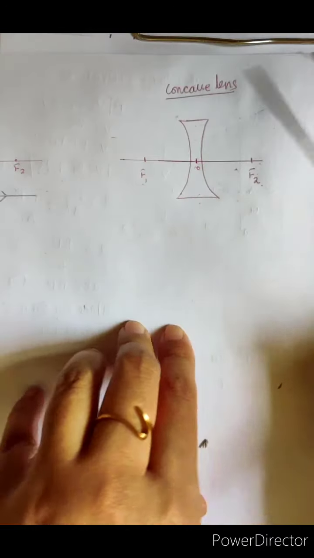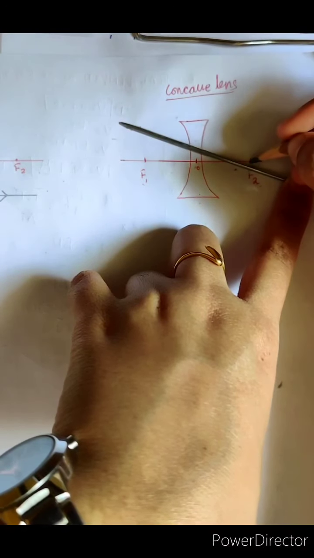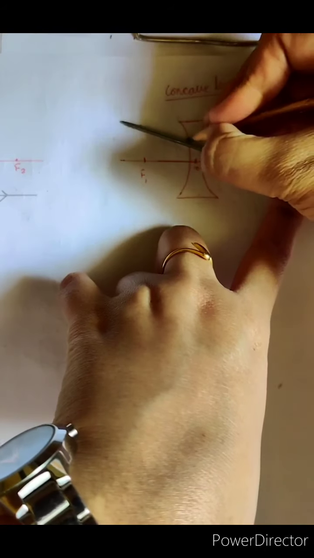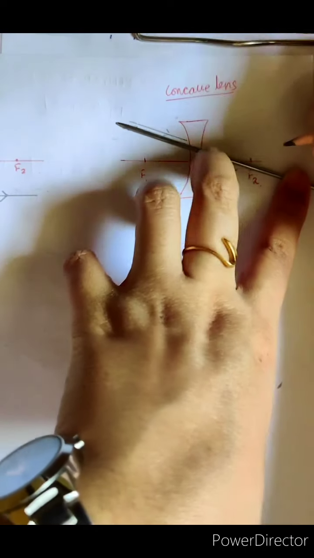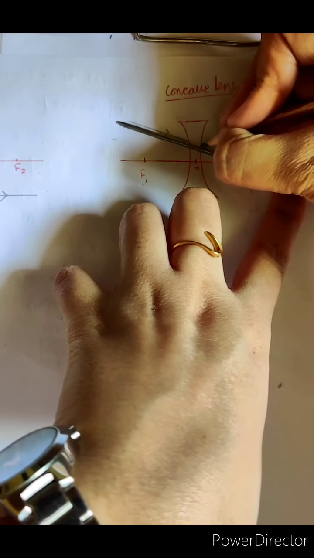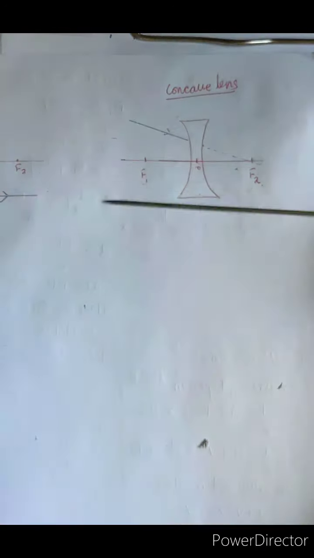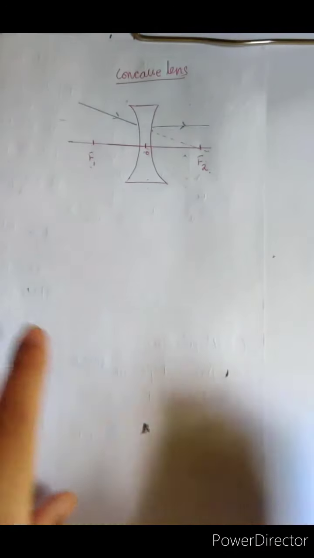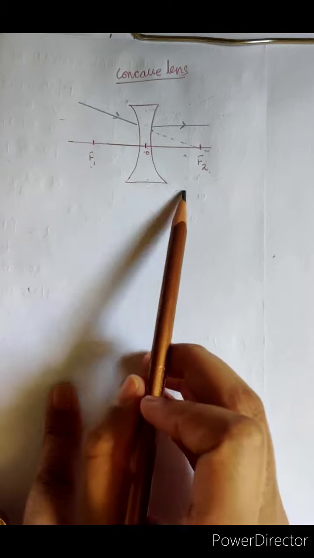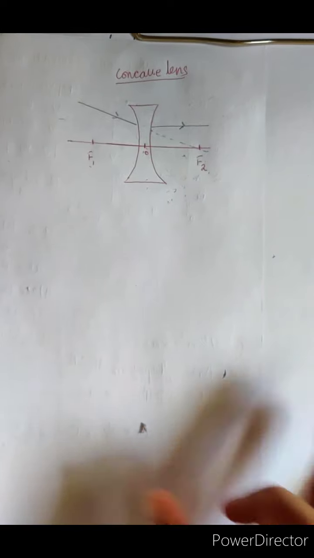Similarly, in the case of a concave lens, the ray of light is directed towards the principal focus. It is directed towards this focus. Here I am drawing the dotted lines. This ray of light, after getting refracted, will be moving parallel to the principal axis. So you can see clearly. This is the third and the last rule of image formation in the case of lenses.